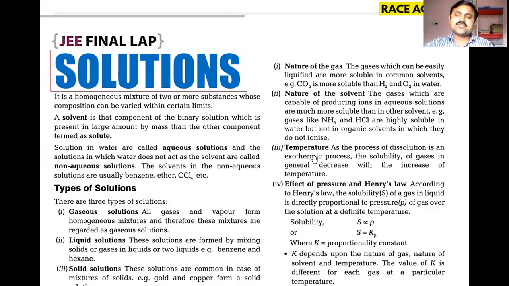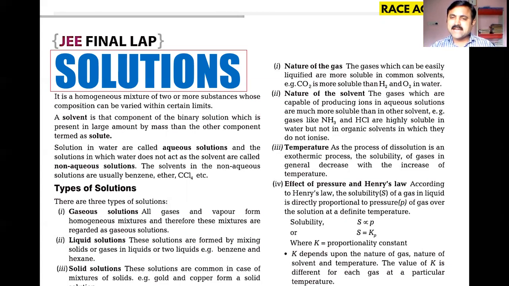The second factor is the nature of the solvent. Not only are we studying the nature of the gases, we are also studying the nature of the solvent, because the gas is dissolving in a liquid solvent, and the liquid solvent's nature should also be studied.